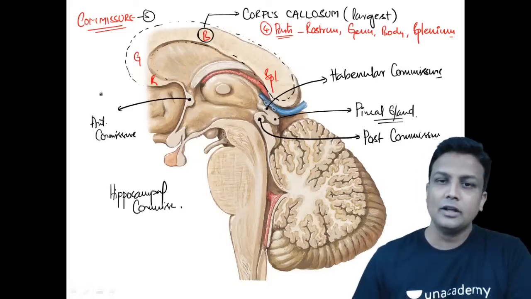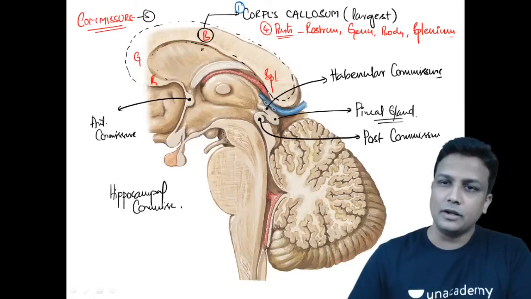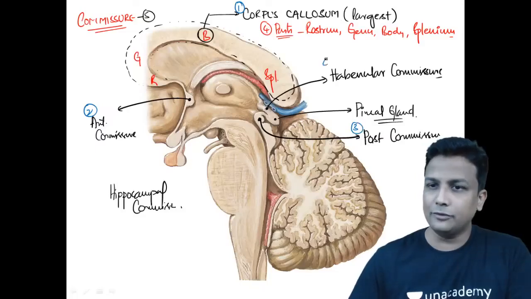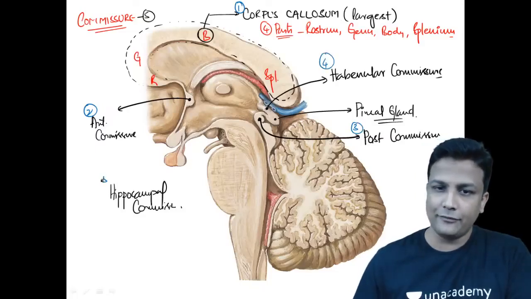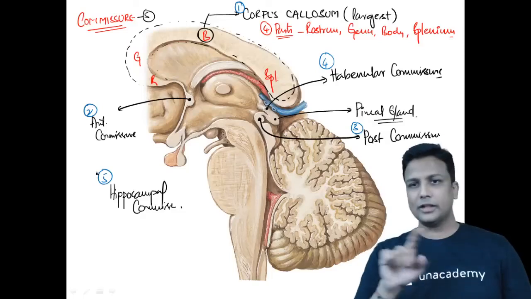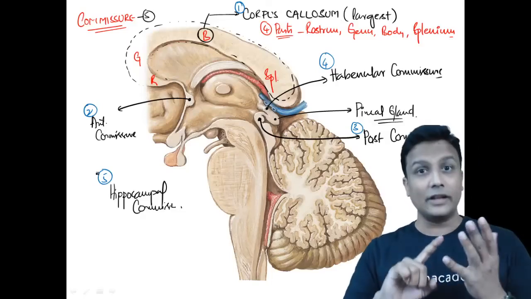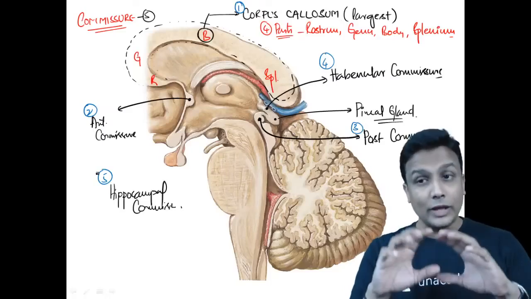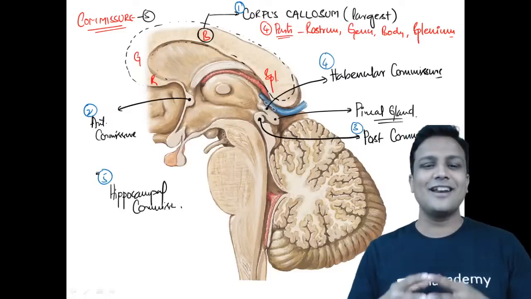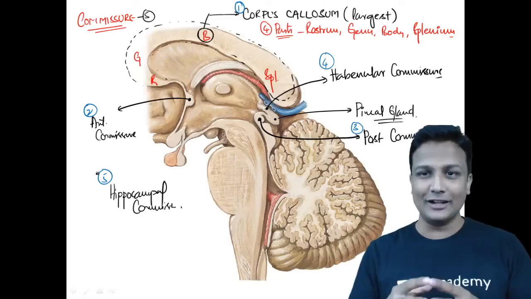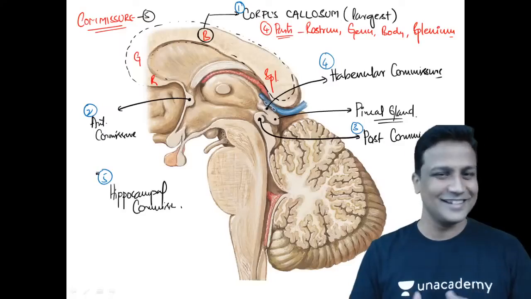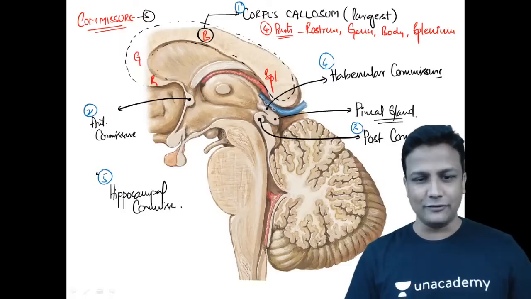I repeat again: number 1, corpus callosum; number 2, anterior commissure; number 3, posterior commissure; number 4, habenular commissure; and number 5, hippocampal commissure, guys. All these are the 5 commissural fibers. So we are done with the topic of commissural fibers, and even with the image, so that my students are ready to answer image based questions, guys.